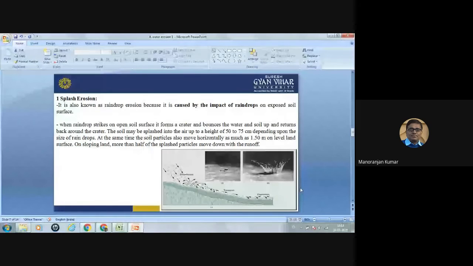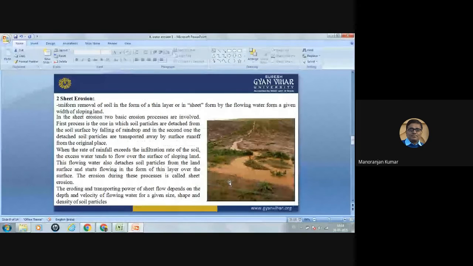So this is the splash erosion. This splash erosion is caused by the impact of a raindrop. Now, the second type of erosion is sheet erosion. These all are the types of water erosion, not soil erosion. So the second type is sheet erosion. The name is sheet.